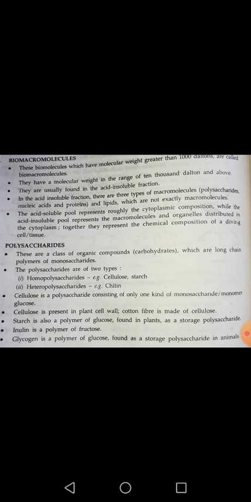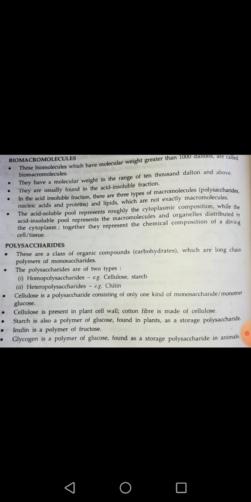So initially I want to discuss polysaccharides, which are the very first component of the biomacromolecules. Polysaccharides are basically organic compounds. We can consider polysaccharides as a class of carbohydrates which are long chains, or long polymers of monosaccharides. Since monosaccharides are the monomers of carbohydrates, when they join together and form a long chain, the long chain is called a polymer, and the polymer stage is called polysaccharides.